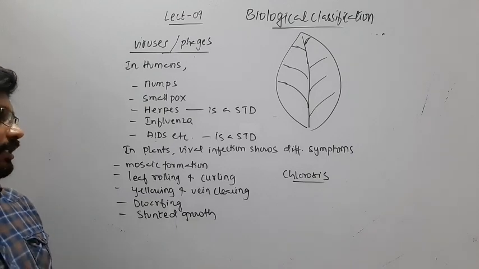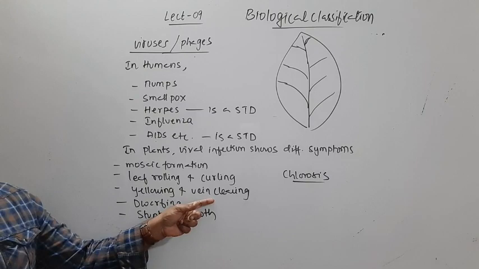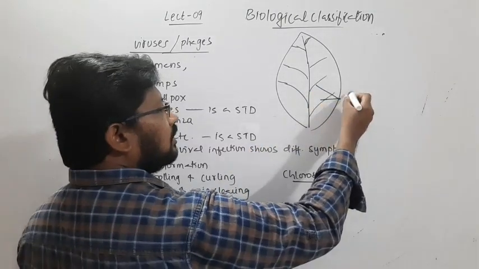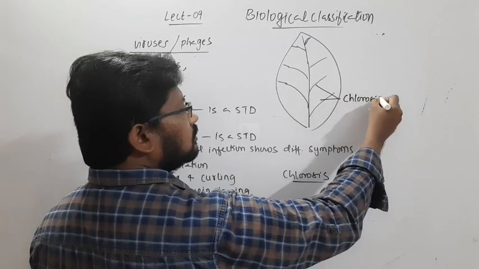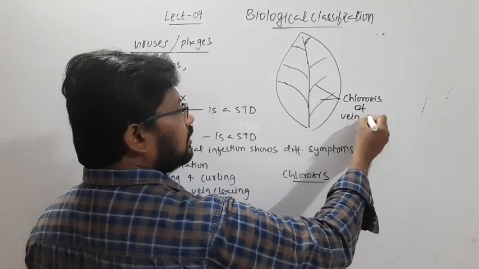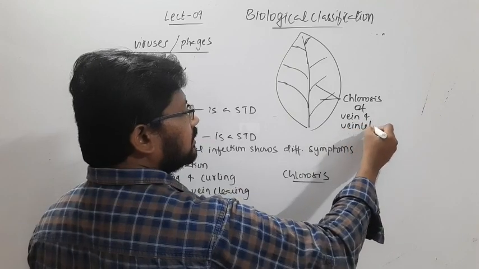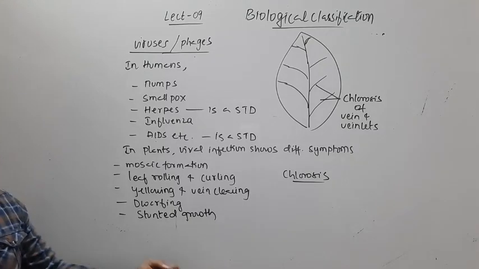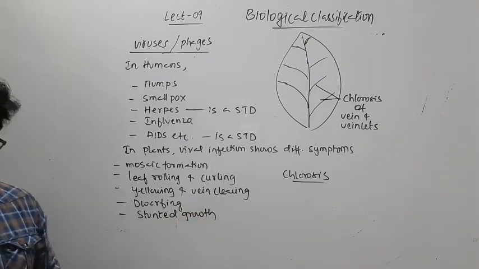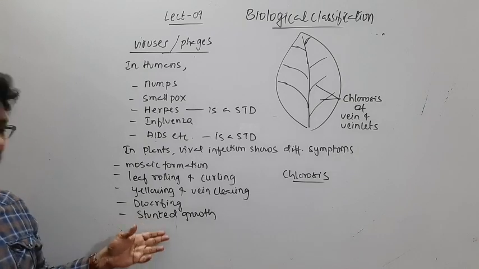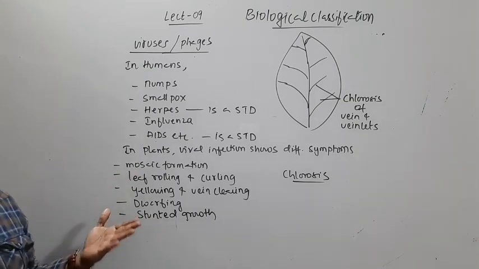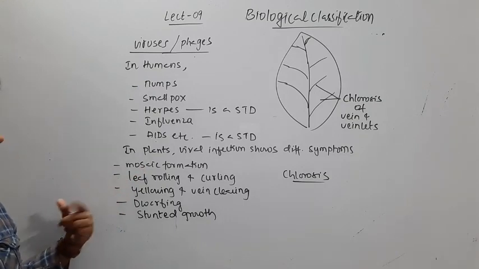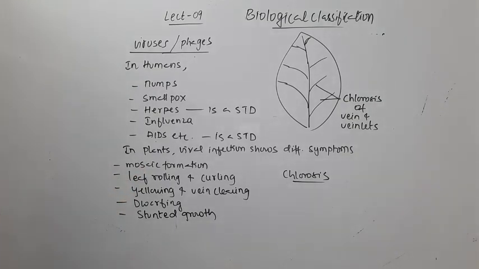And in vein clearing, what happens is the vein, or I'll simply say chlorosis of vein and veinlets. You can see them in Google, all those pictures, if you do not follow how the mosaic formation, leaf rolling and curling, yellowing and vein clearing look.